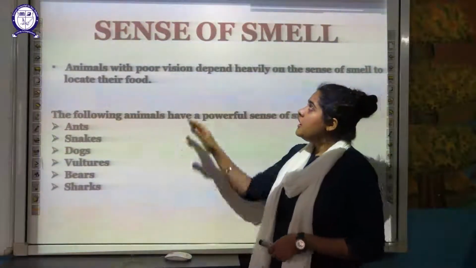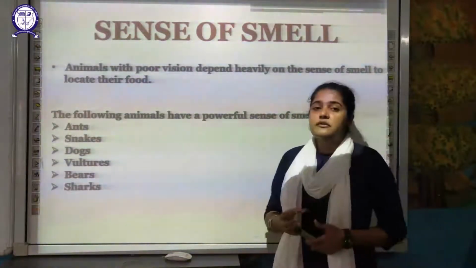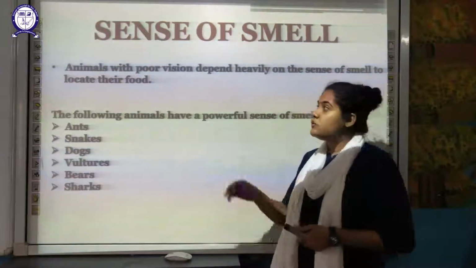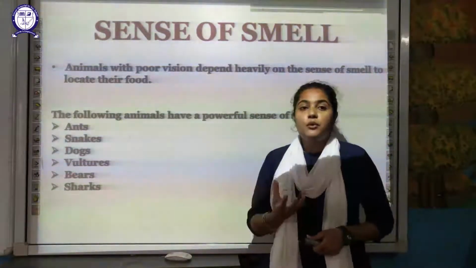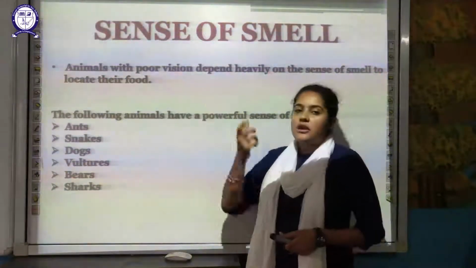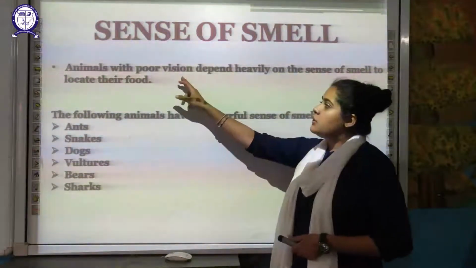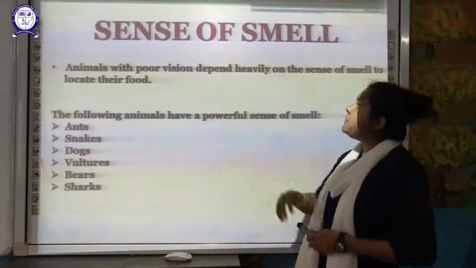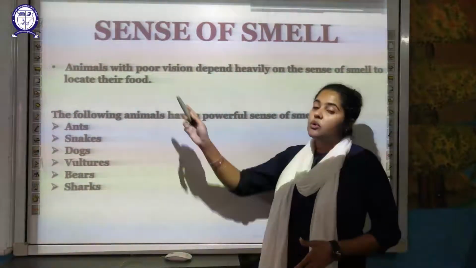First of all is the sense of smell. There are certain animals, students, who have poor vision. They cannot see things properly, so animals with poor vision depend heavily on the sense of smell to locate their food.